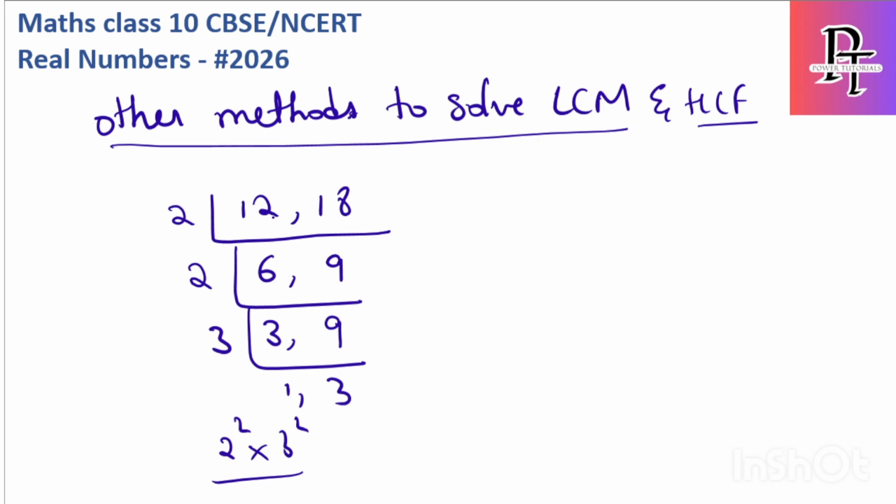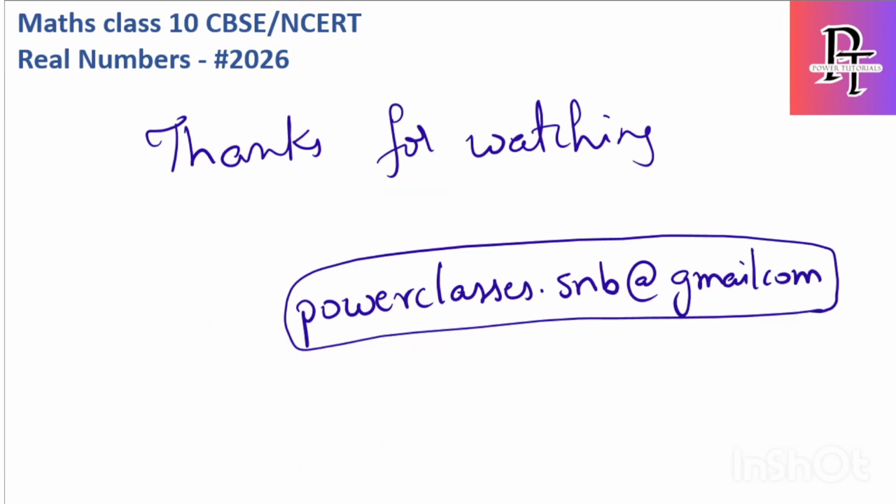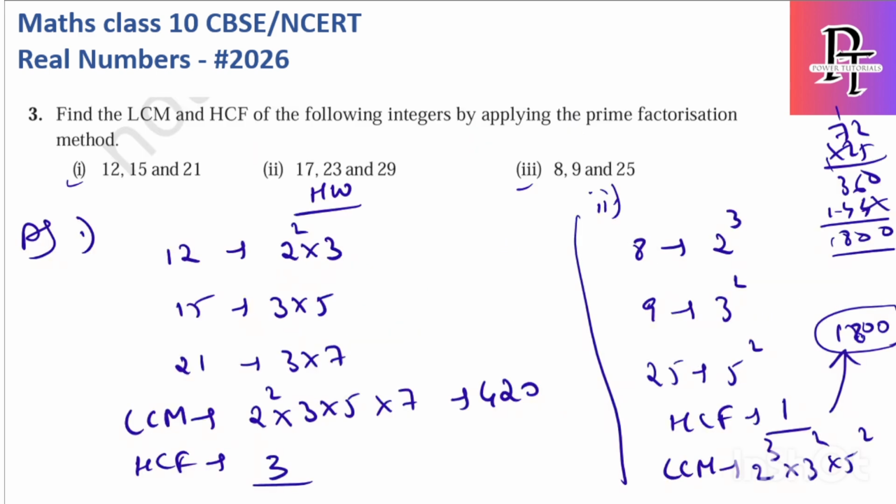I am repeating the same method for other values. For LCM, here I found it for 12, 15 and 21, and we got the LCM as 420. Let's solve the same: 12, 15 and 21.